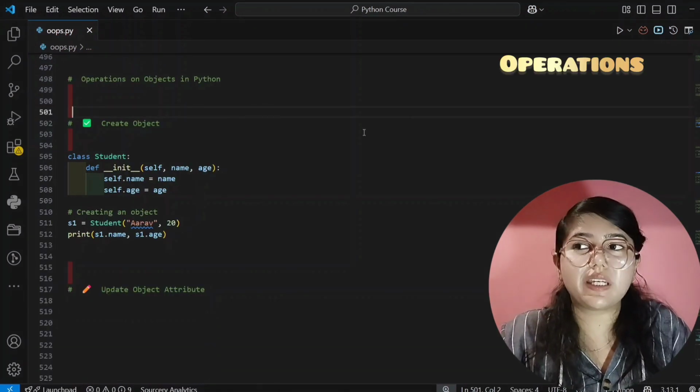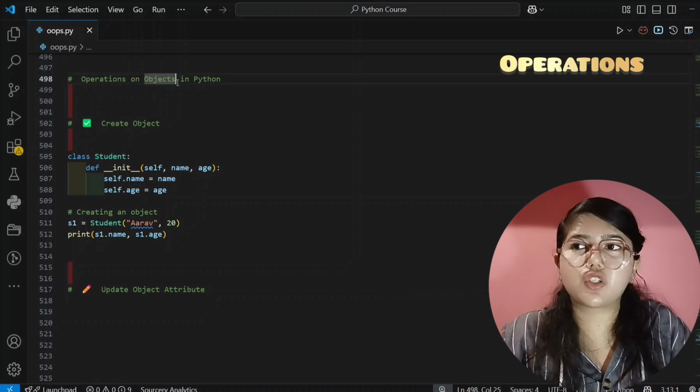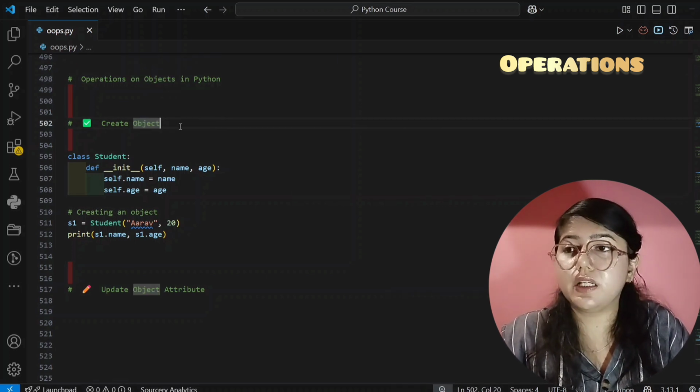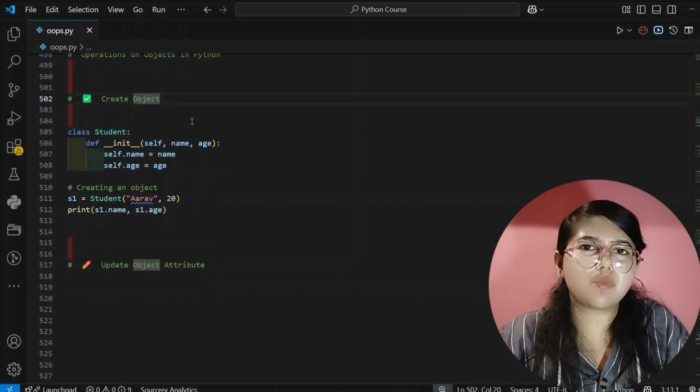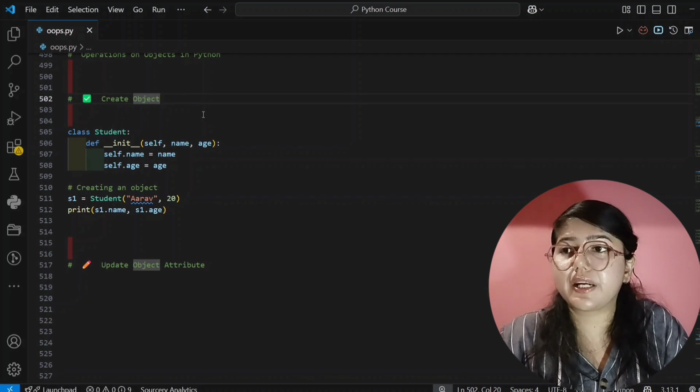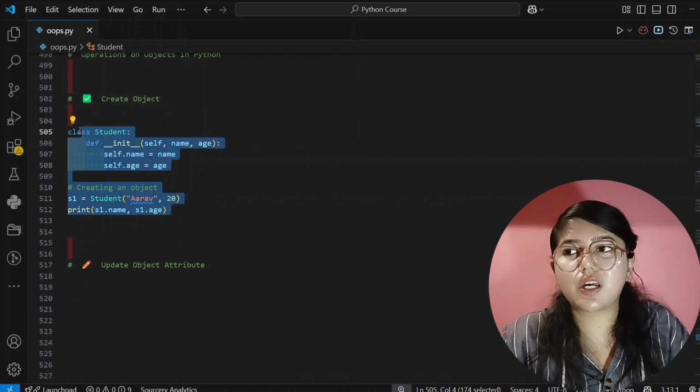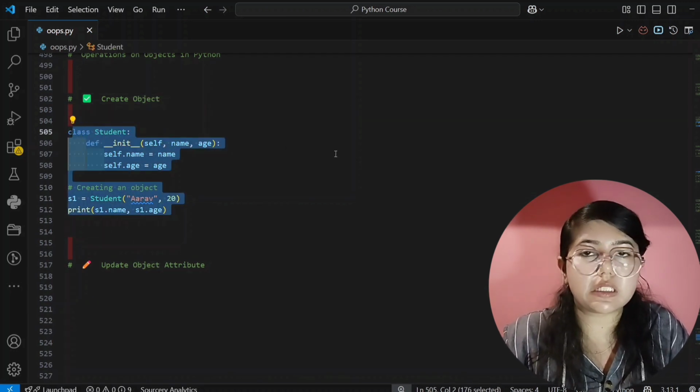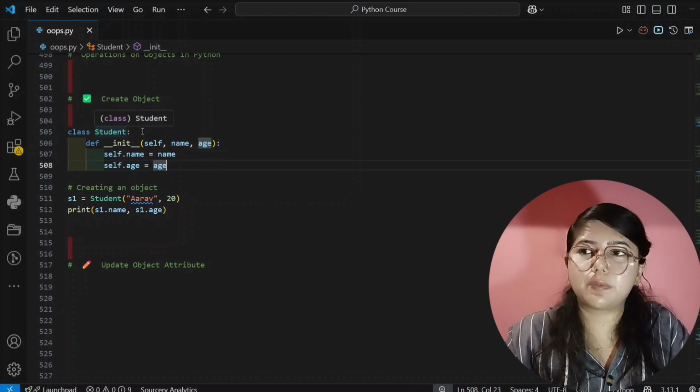So now our next topic in OOPS is operations on objects in Python. So let's see. First we have to create an object obviously, then only we can apply operations, right? So this is a similar example to the one I taught you at the start of the tutorial. I will explain it verbally.